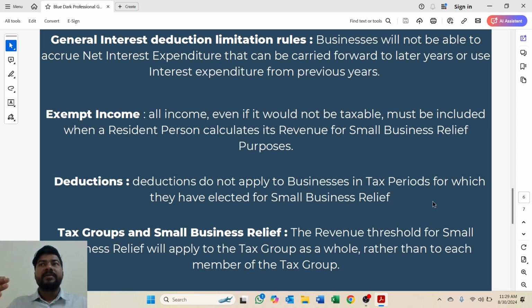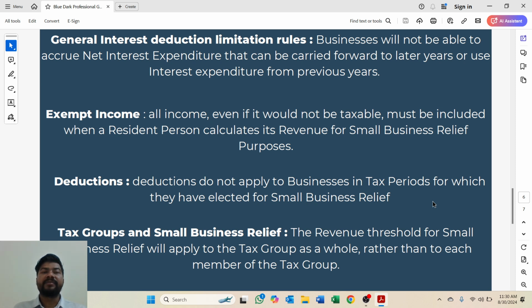If you have more than 12 million, there is a limit which is 30% of EBITDA or 12 million, whichever is higher. So this rule is not applicable when you apply for a small business relief. Also, interest expenses are not allowed because you don't need to calculate taxable income. Why should I give you this deduction?